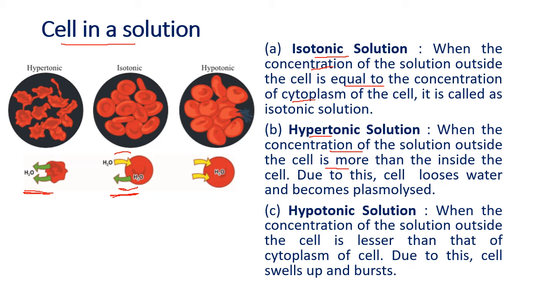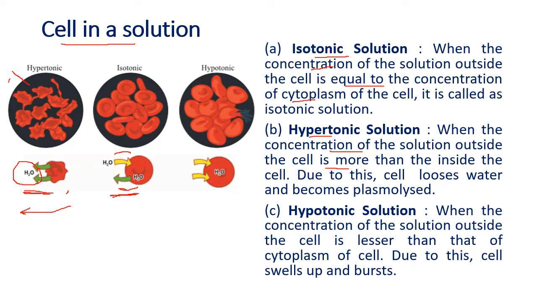So understand, in osmosis the sugar doesn't go in or out, only the water particles are moving. Because the sugar was more outside and water was less outside, the water from inside the cell started to move outside. So you can see here, this is not diffusion. If it was diffusion, then outside the sugar particles are more, so sugar would go in. But in osmosis, the solutes do not move. The sugar cannot go in, the sugar cannot come out, only the water particles can move.